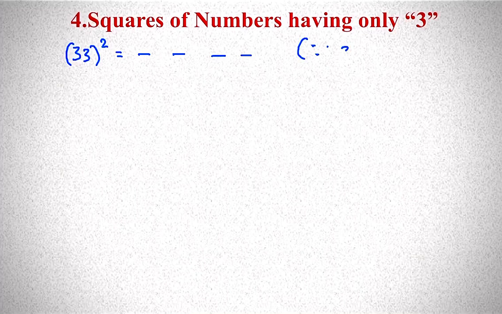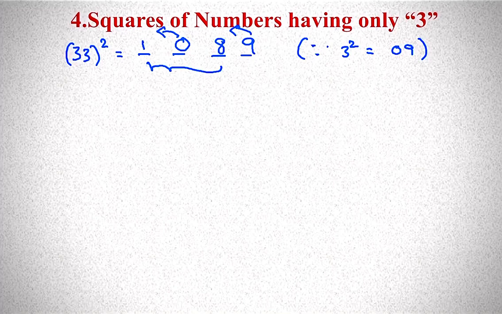What is 3 square? 9. You have to keep 0, 9. At the end, keep 9 here. The remaining 3 digits, middle value keep 0. 0 next number 1. 9 previous number 8. So 1089 is the answer.